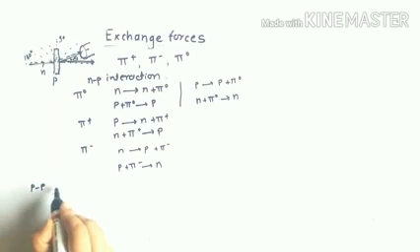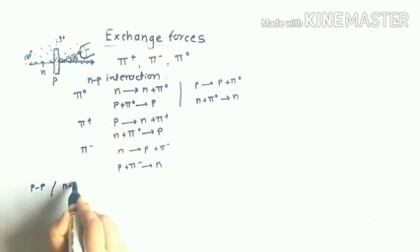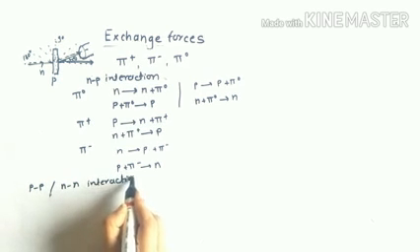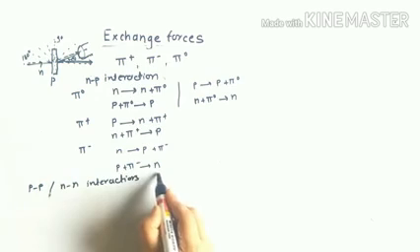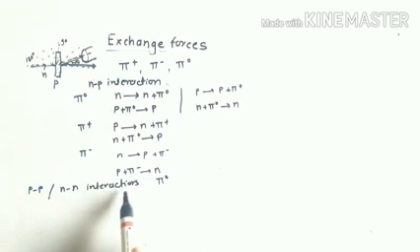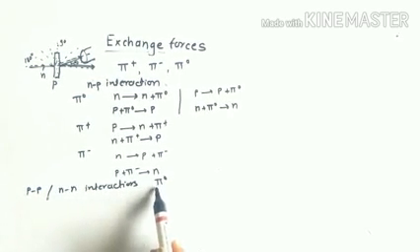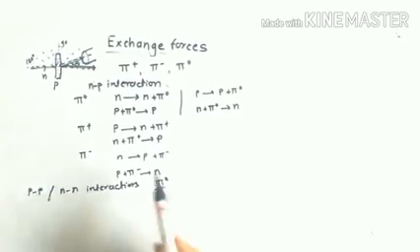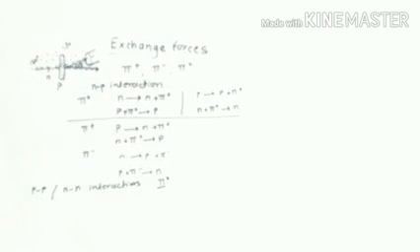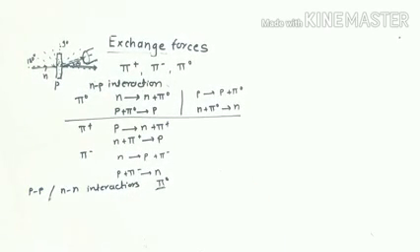PP interaction or NN interaction can be mediated only by pi 0. This PP interaction or NN interaction can be mediated only through the pi 0 pion, which is explained over here. Okay. So this PP interaction and NP interaction is a result of the exchange forces of the pions.